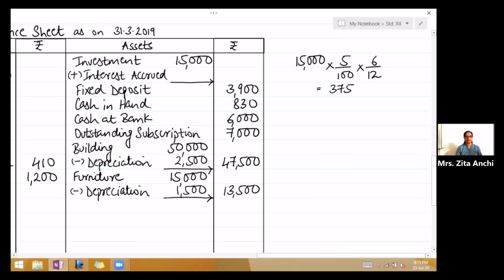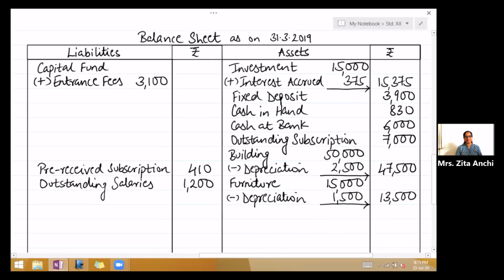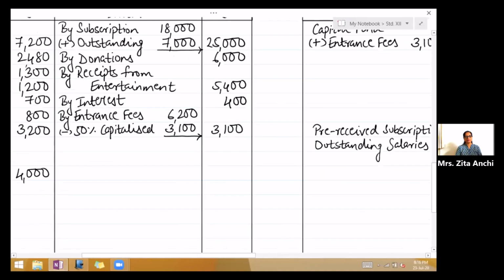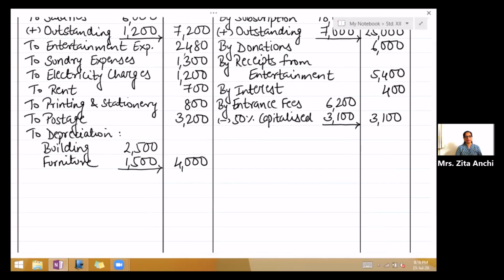So you will add it to investment. So write 375, add it and then take it to the outer column, 15,375. This is an income. So you will show it on the income side of income and expenditure account. So right there, by interest accrued on investment 375.